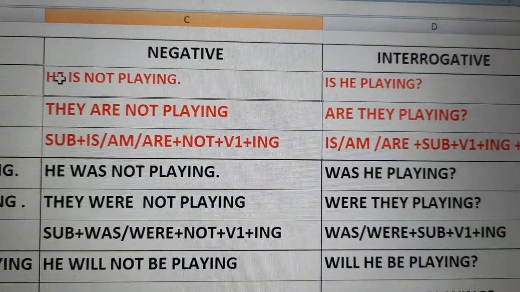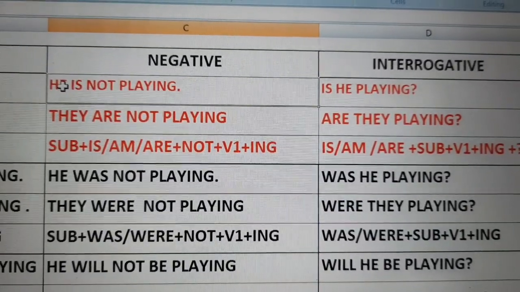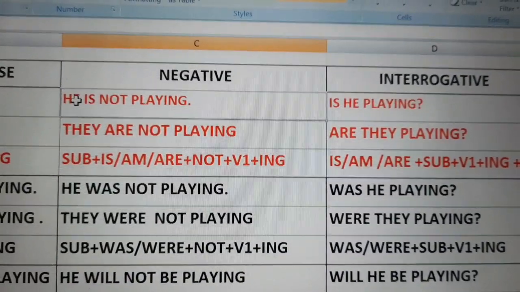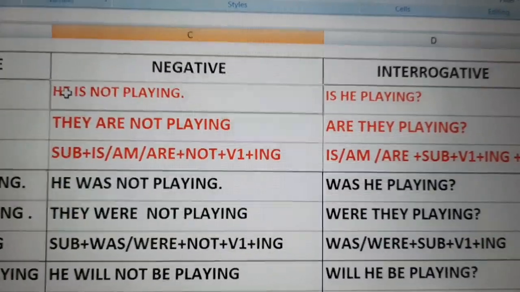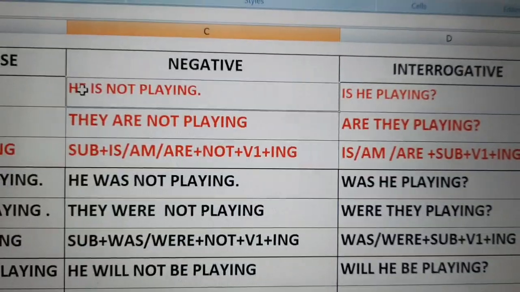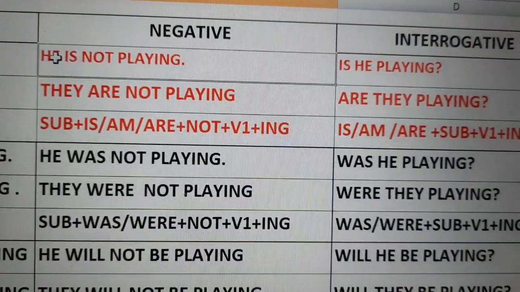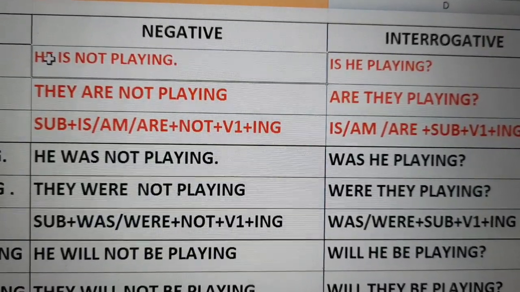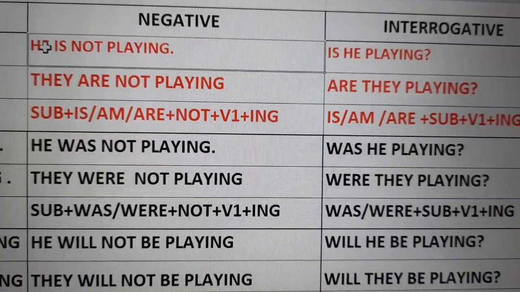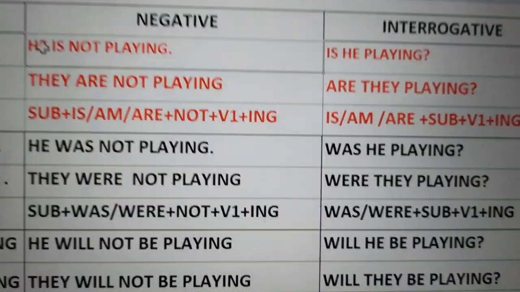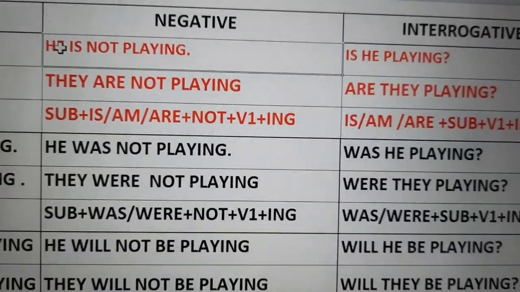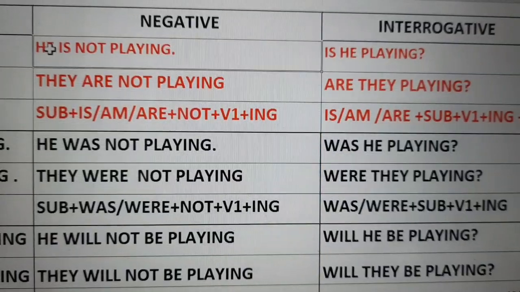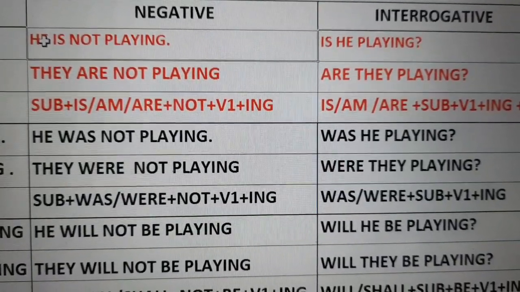Negative of continuous tense. He is not playing. They are not playing. In singular, we are writing in this way, he is not playing. And in plural, they are not playing. Here, see the characteristics. Subject plus is, am, are plus not plus V1. V1 means first form of verb plus ing. In past tense, in continuous tense, let us see. He was not playing. They were not playing. Again see the characteristics. Subject plus was, were plus not plus first form of verb plus ing.